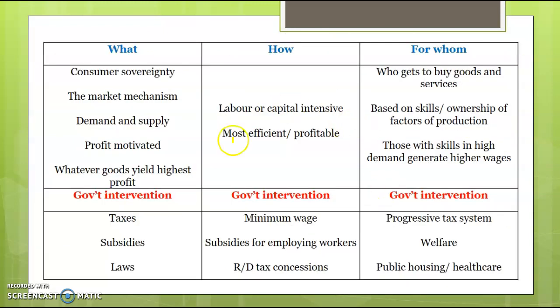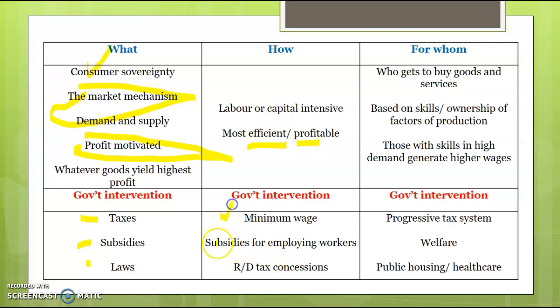So really briefly, what to produce is based on consumer sovereignty, demand and supply, the profit motive, but the government intervenes through these three things. How to produce, whether it's labour or capital intensive, they choose whatever's most efficient or profitable, but the government can step in through a minimum wage, subsidies for employing workers, or tax concessions, so you can save tax if you invest in new capital or technology.